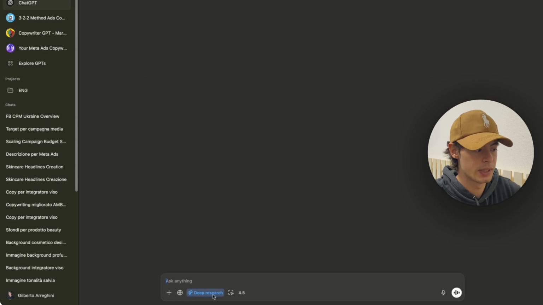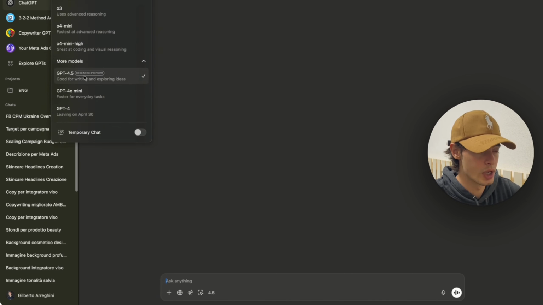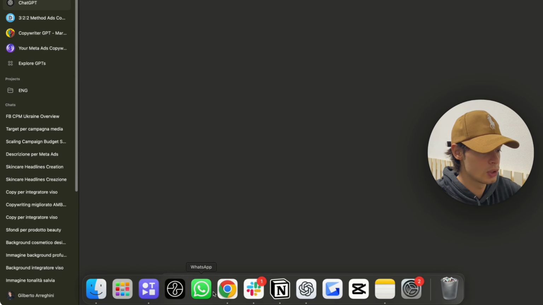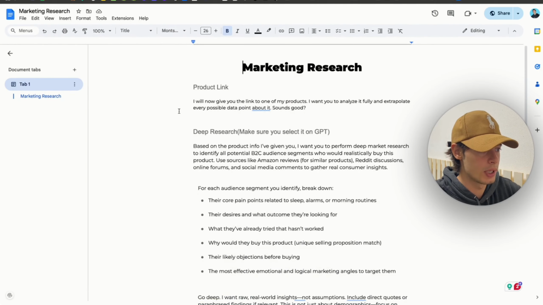So first things first, make sure that you go from ChatGPT 4.0, you click more models, and you go to ChatGPT 4.5. This is super important because again, we're gonna use the deep research function. Then I want you to essentially go ahead and copy and paste this prompt right here. I'm just gonna leave it in the description so you guys can copy and paste.